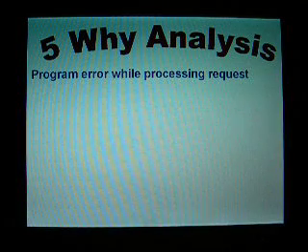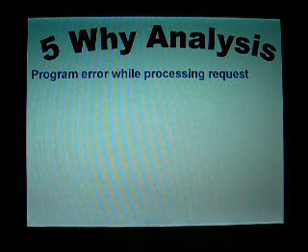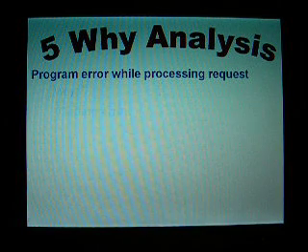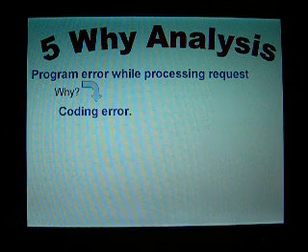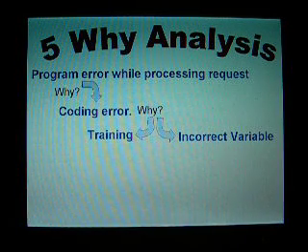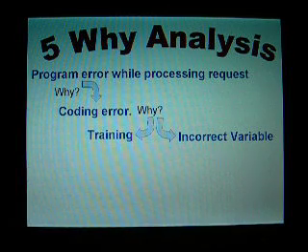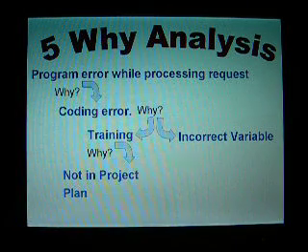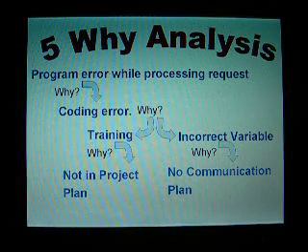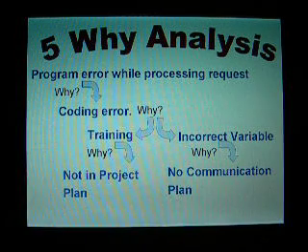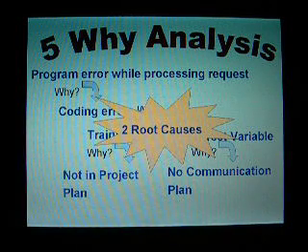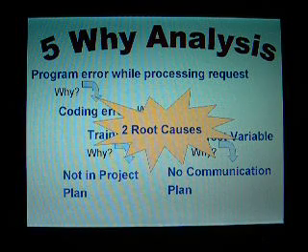Let's see an example. A user receives a program error while processing a request. Why? There's an error in the code. Why? Programmers didn't receive the proper training and an incorrect variable was passed on. Why was there no training? It wasn't in the project management plan. Why was the incorrect variable passed on? There wasn't adequate communication. So you can see there are 2 root causes to this error. The 5 Why analysis had to be continued down each path to get the root cause.